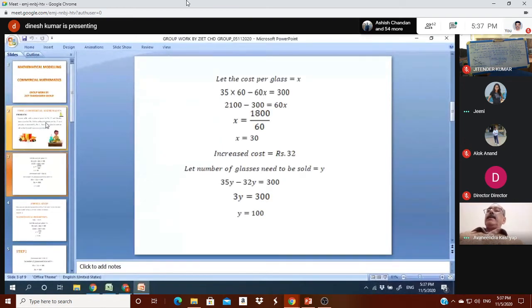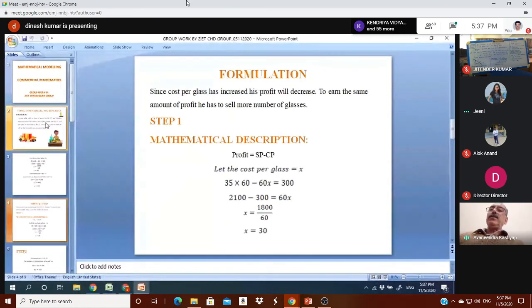Now, our assumption is that students already know about the cost price, selling price, and profit. So let the cost per glass be X. We can make out by selling price minus cost price is equal to the profit that the cost will be 30. Now, since the cost has to be increased by rupees 2, the increased cost will be 32 rupees, right? And therefore, he has to sell 100 glasses. We can make out that he has to sell around 100 glasses.